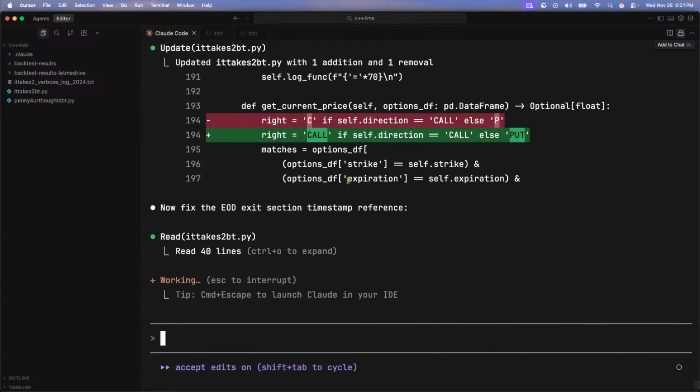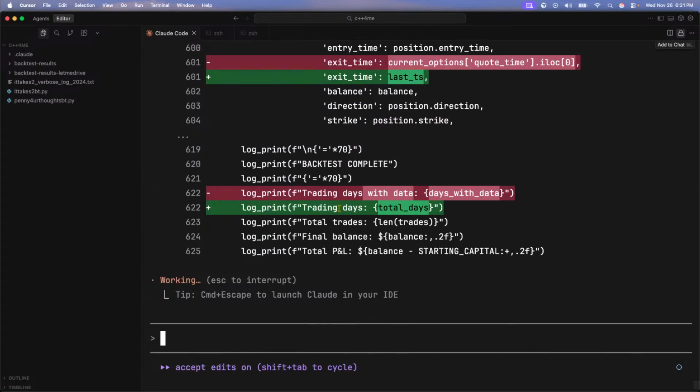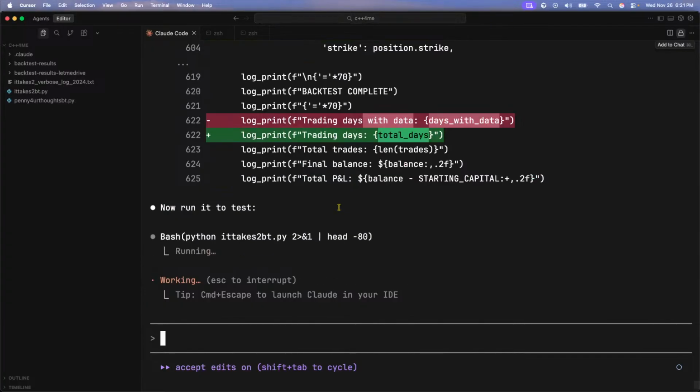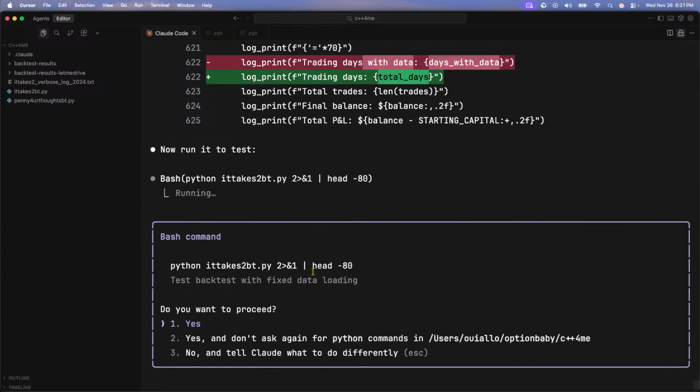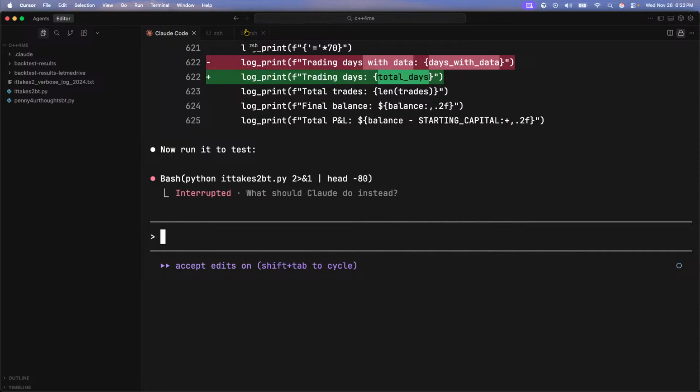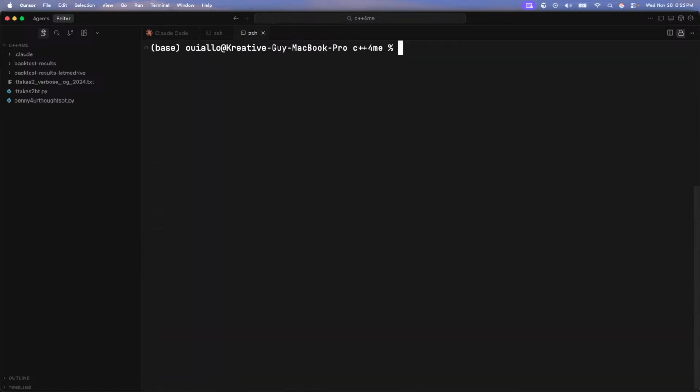All right, here we go. Now let me fix the EOD exit timestamp reference. But Mike, how did you get started? What asset class do you like? No, you don't run it. Nah, not you, but me. Let me drive the boat. You always want to be in control of some shit.